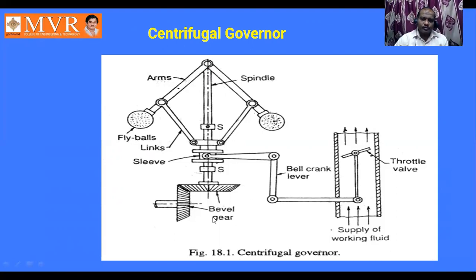And then there is going to be a change in position of the throttle valve, that means the sleeve also. By considering these variations, there are terms in the governors to understand. Let us discuss one by one.